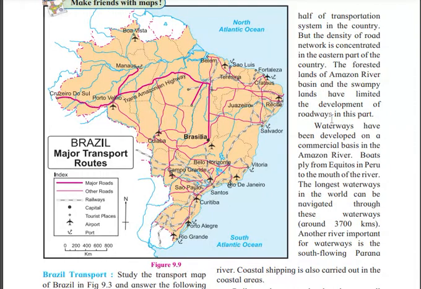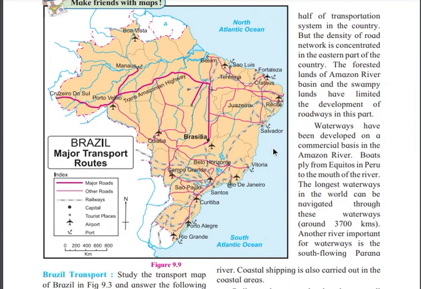Waterways have been developed on a commercial basis in the Amazon River, not on a daily basis. Boats ply from Iquitos in Peru to the mouth of the river. One of the longest waterways in the world can be navigated through these waterways, around 3,700 kilometers.